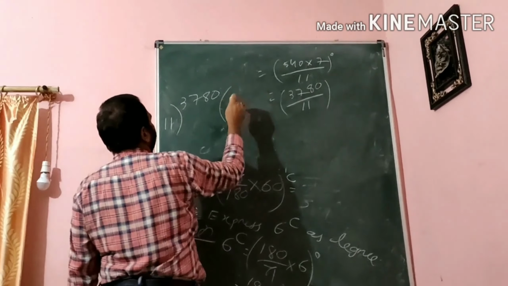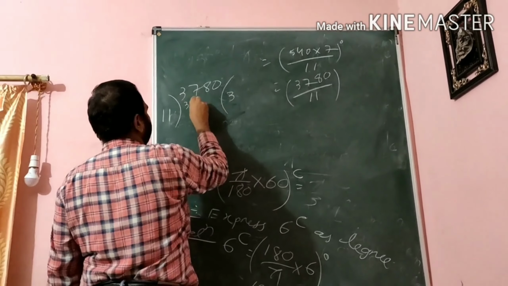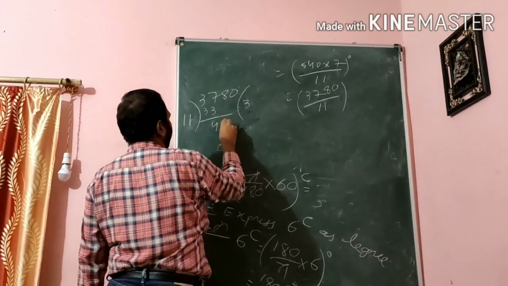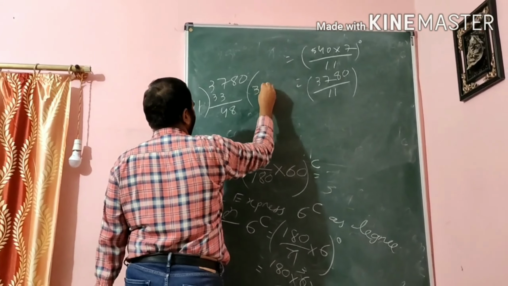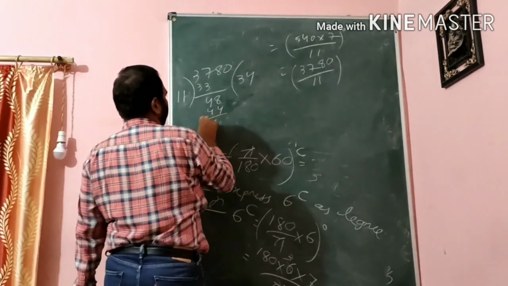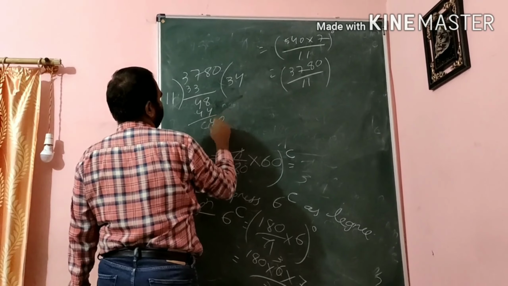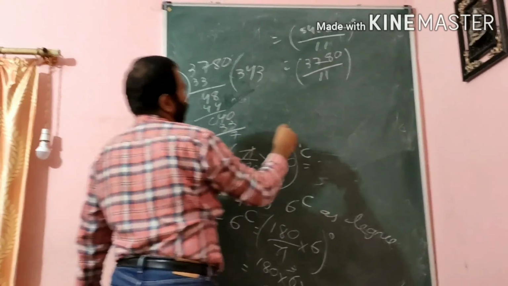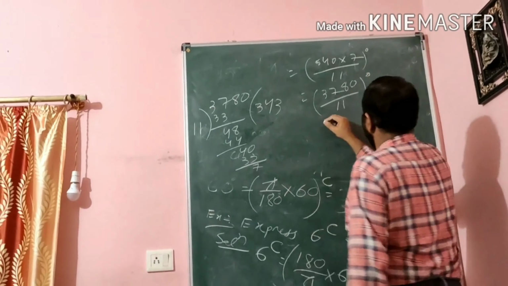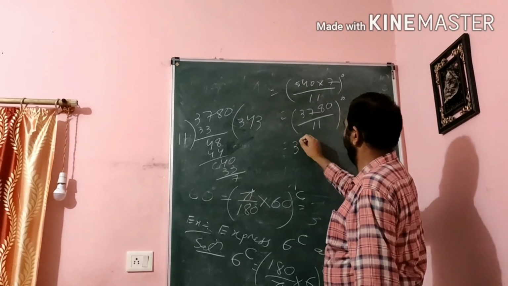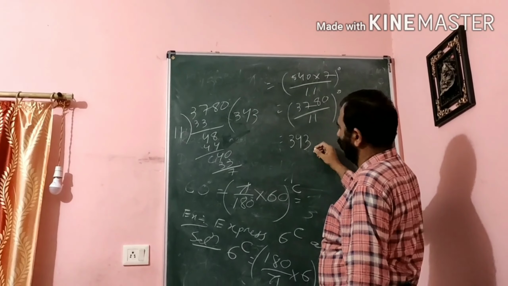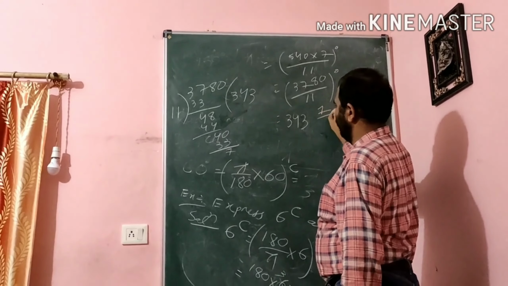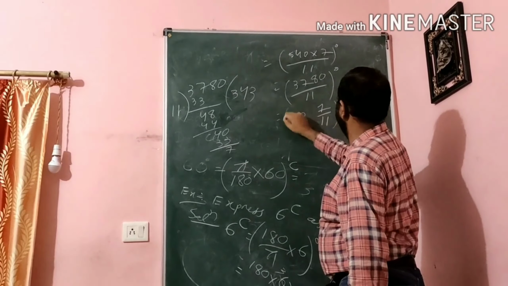What will we get? 11 into 3, 33, and here 4, 8; 11 into 4, it is 44. It is 4, 0, again 3, it is 33, here 7. Meaning I can write it is 343 whole 7 by 11 degree.